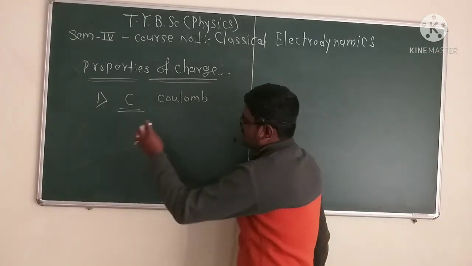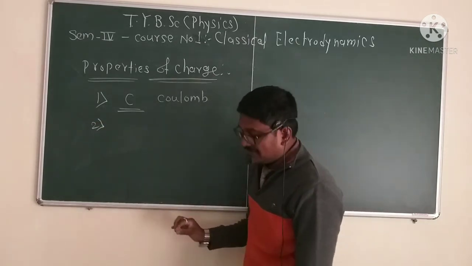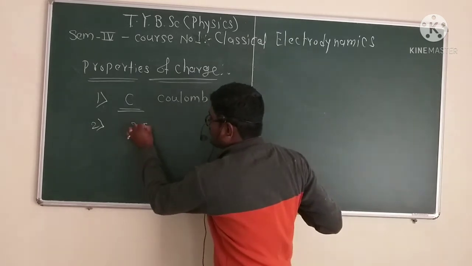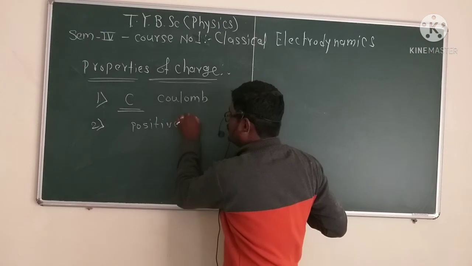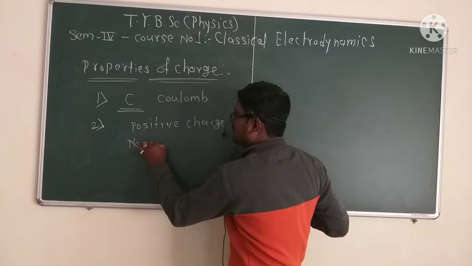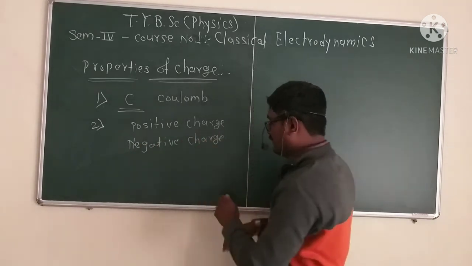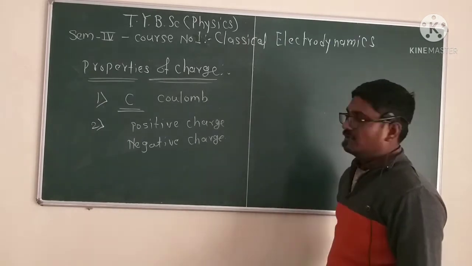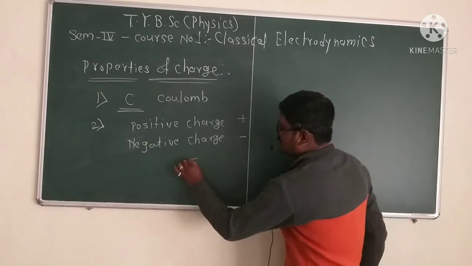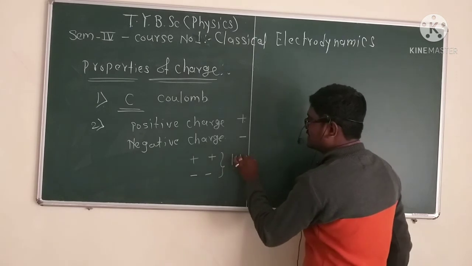Second, charges are of two types: one is the positive charge, and the second is the negative charge. Two charges that are both positive or both negative are known as like charges.